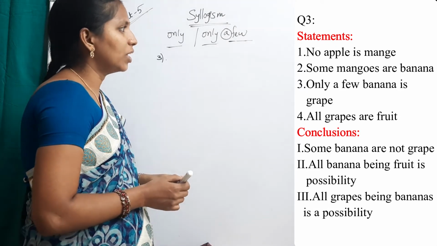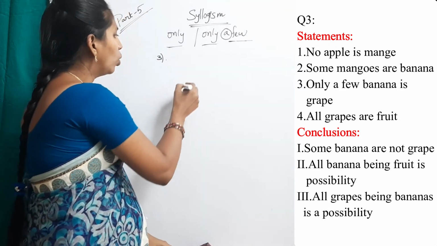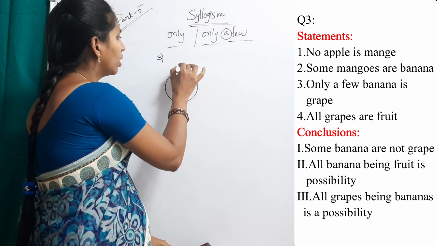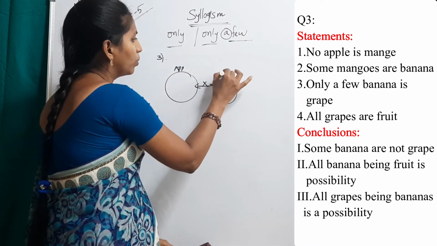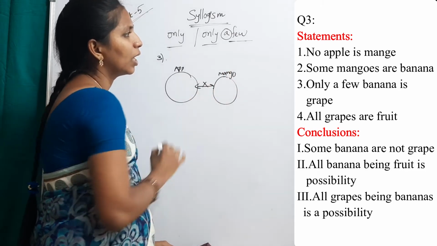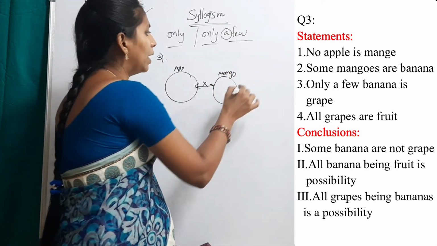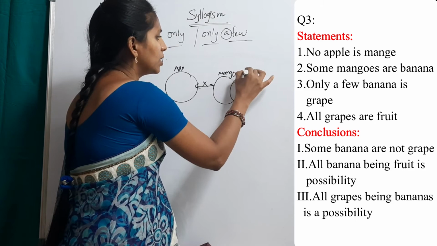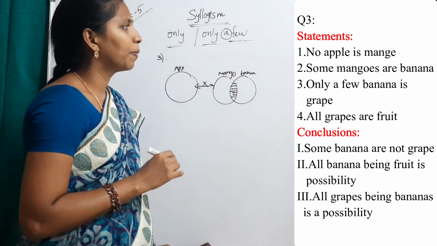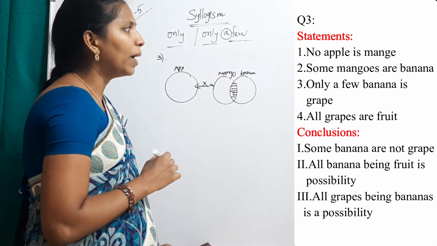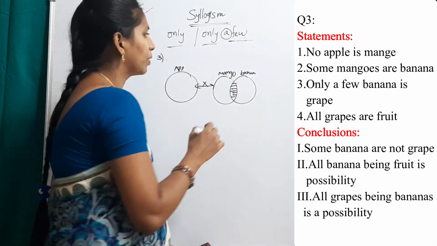Now see third question. No apple is mango. Apple, mango, no condition. Some mangoes are banana. This is banana. Only a few banana is grape.